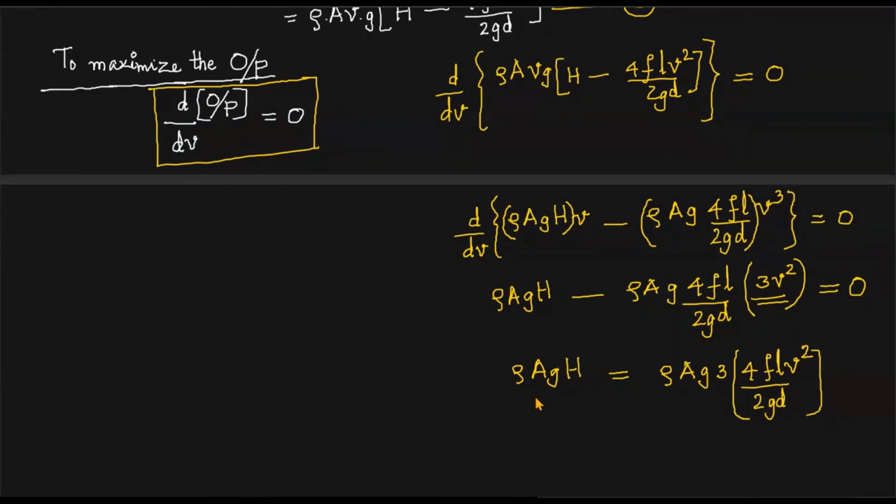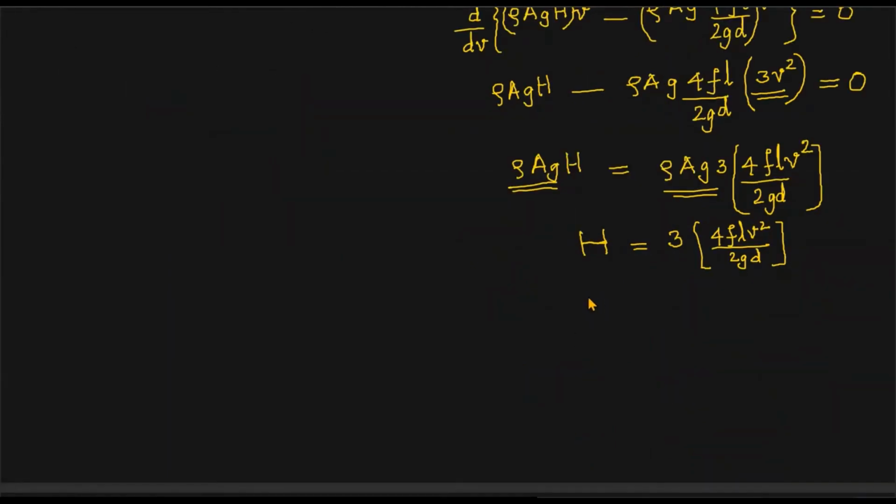So now rho AG and rho AG will be cancelled. What remains on the left hand side is capital H, the head available at the inlet to the pipe as the flow enters the pipeline. That is equal to, on the right hand side, rho AG cancelled, what remains is 3 into 4FL V square divided by 2GD. H is equal to 3 times this, which is actually HF.